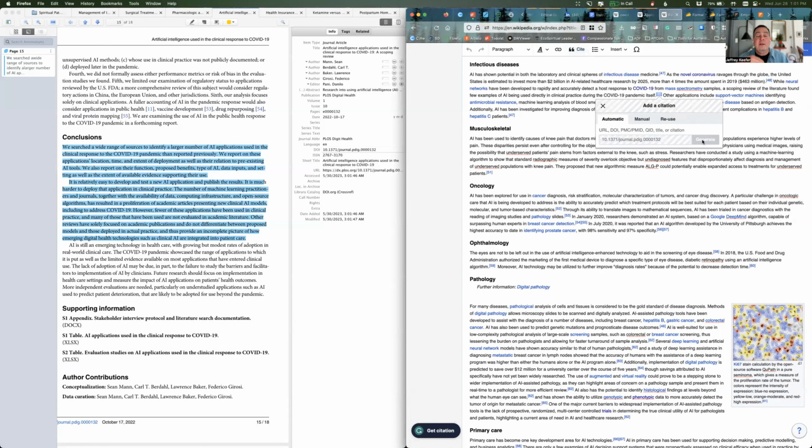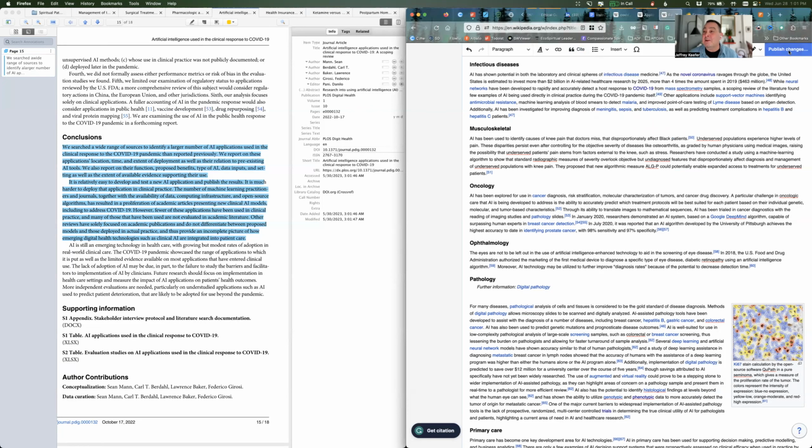I will generate this. The system is now going to take the DOI and go out and capture all of the reference information. Here it is. There it is right there. Okay. And I'm going to click insert. Okay, there it is. There's nothing right here, so I don't need to do any additional editing. There's my change. Now, of course, I do need to save this. So let me come over here and publish my change.